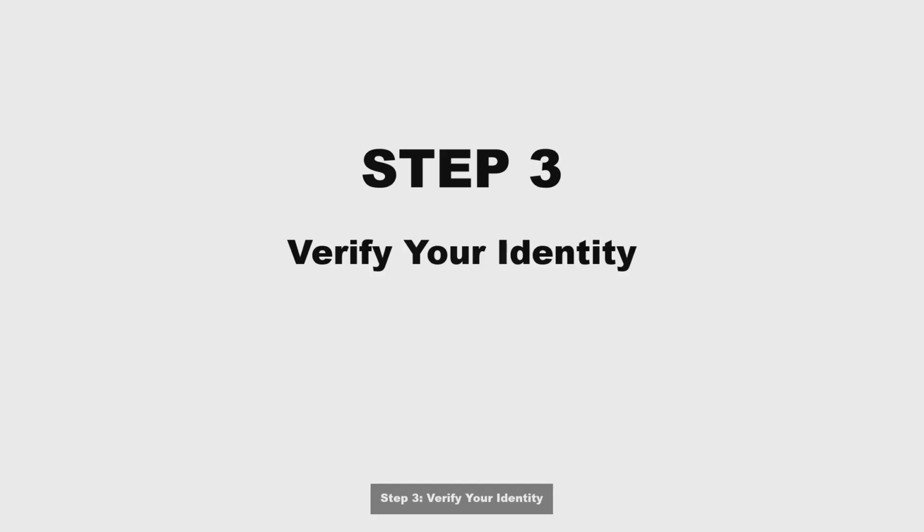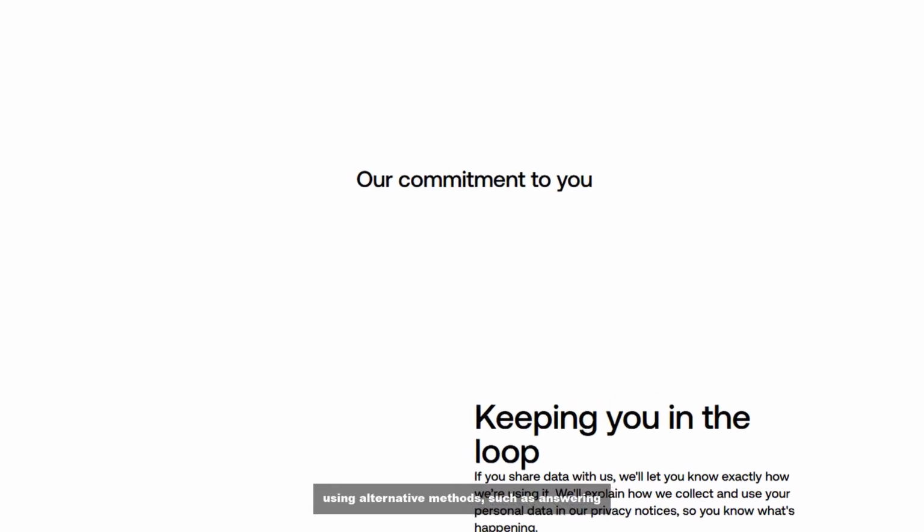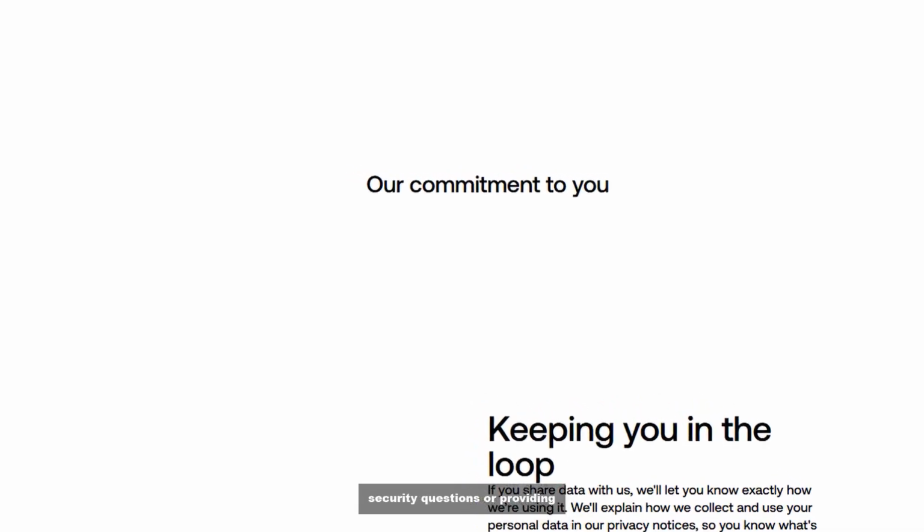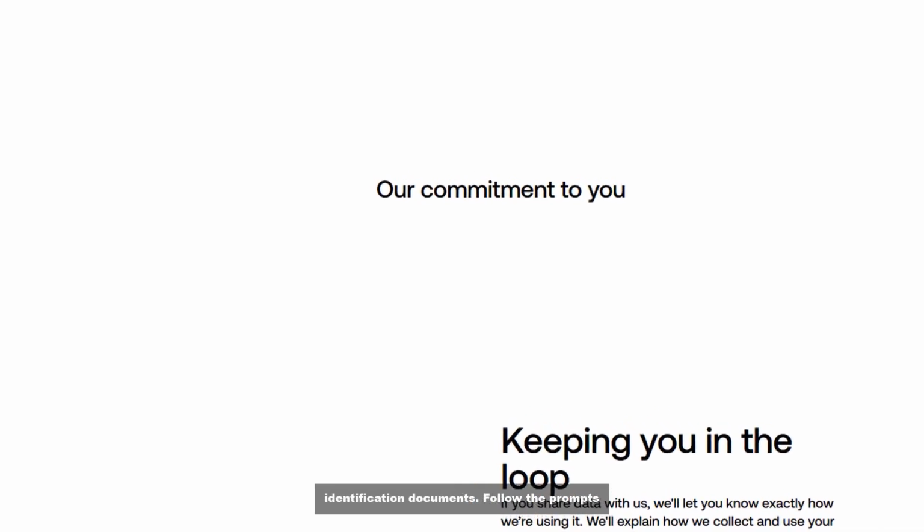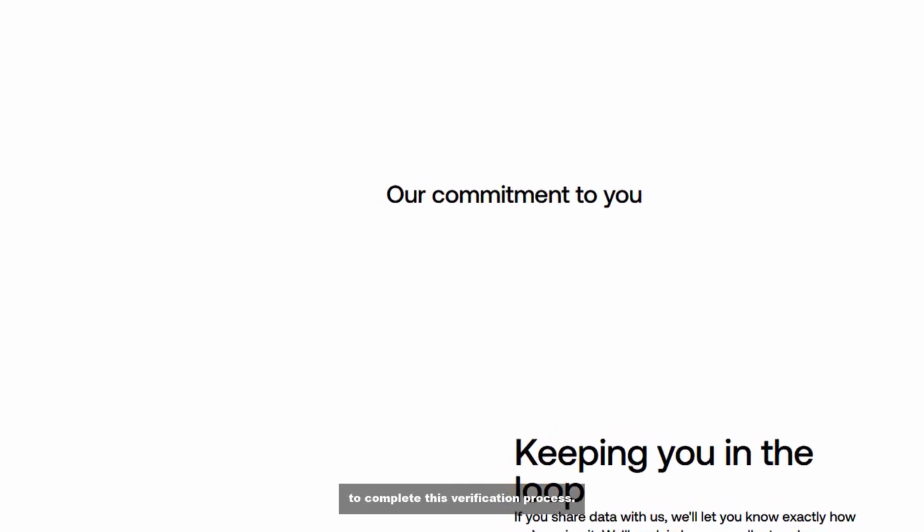Step 3. Verify your identity. You may be asked to verify your identity using alternative methods such as answering security questions or providing identification documents. Follow the prompts to complete this verification process.